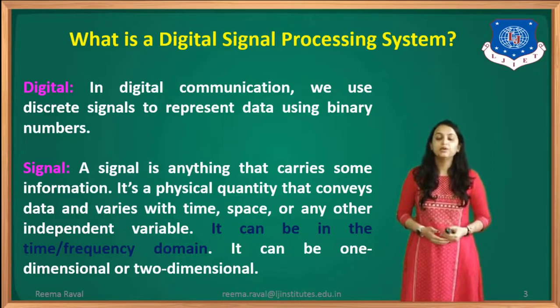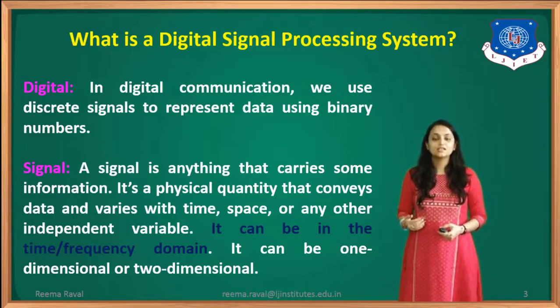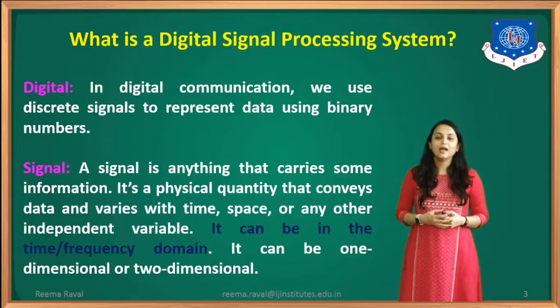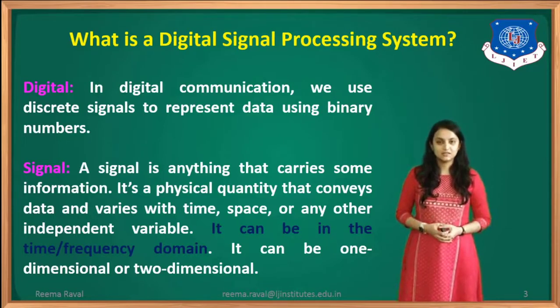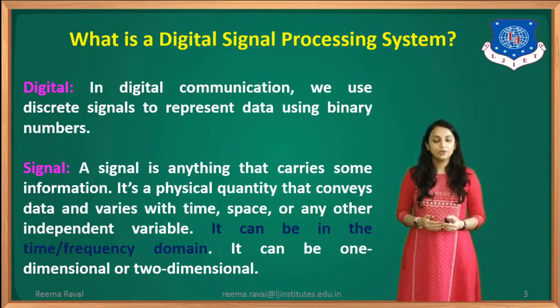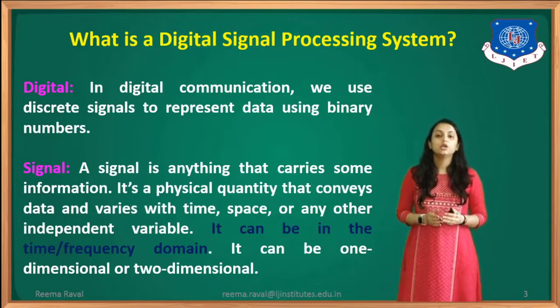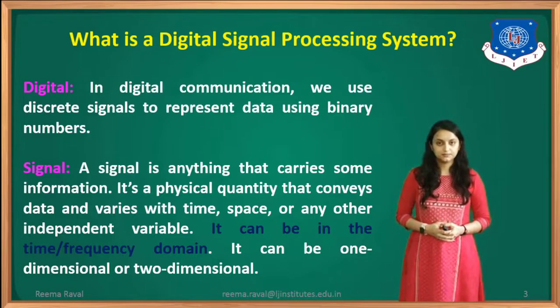That means at particular time intervals, it will have specific particular values. So in short, we can say that analog signals are continuous signals and digital signals are discrete signals. In digital communication, we use discrete signals to represent data using binary numbers.